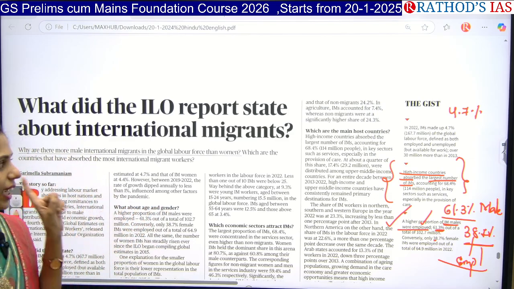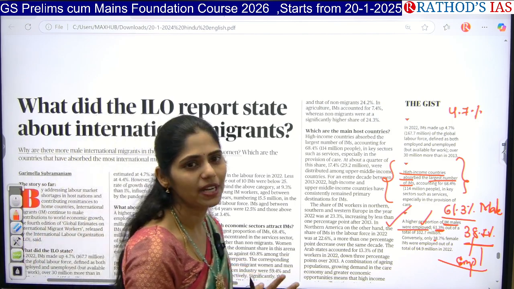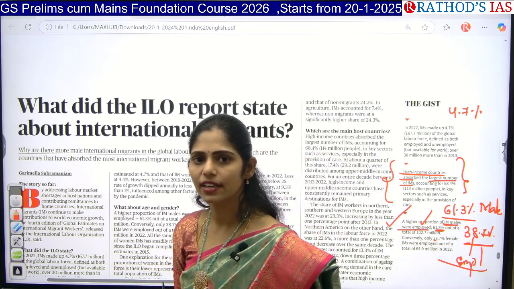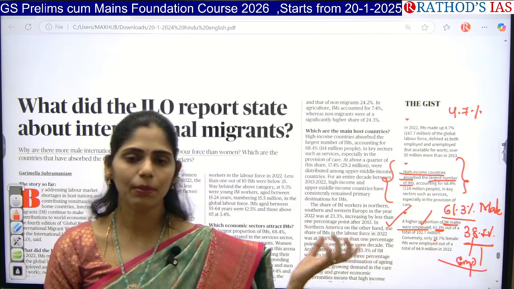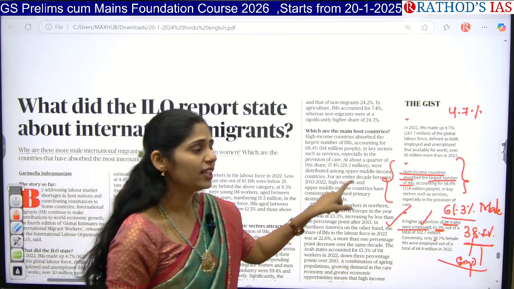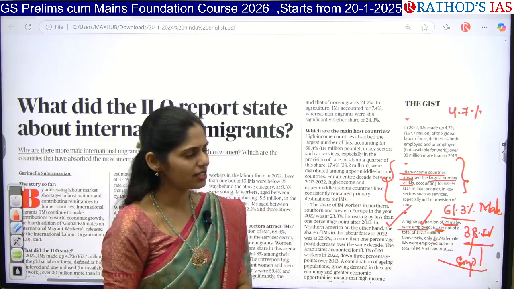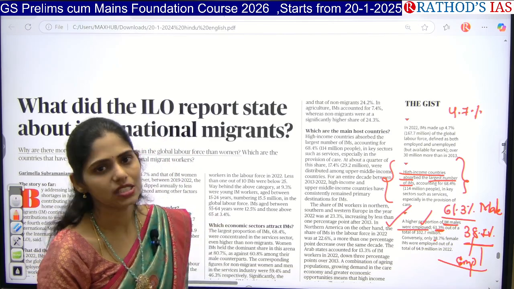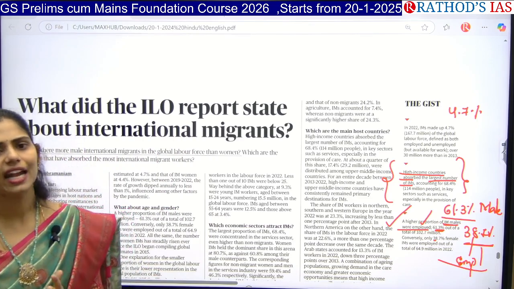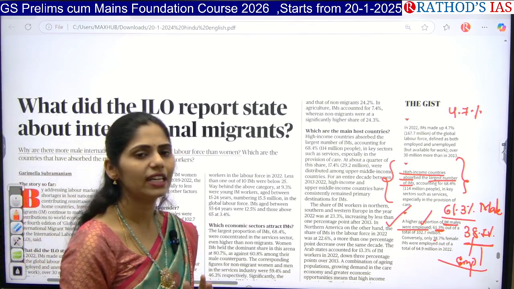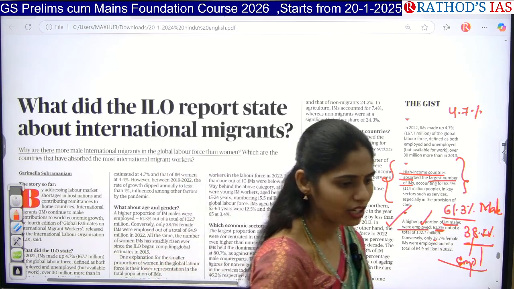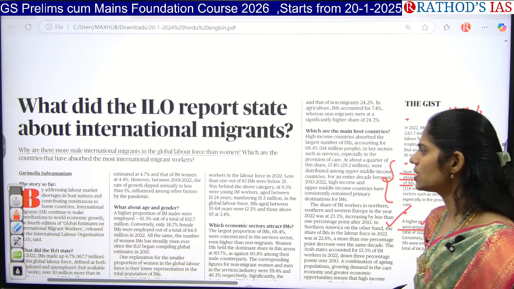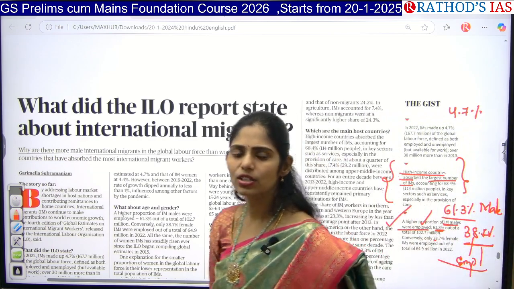The key point you have to see is that 4.7% of people are migrating from one country to another, moving for employment opportunities, going to high income countries, and males are more than females among these international migrants. You can add this data whenever you are writing any answer regarding migration, which is part of your economic geography. So these are some important articles that appeared in today's Hindu newspaper.